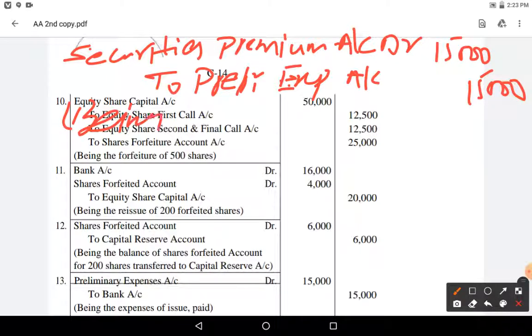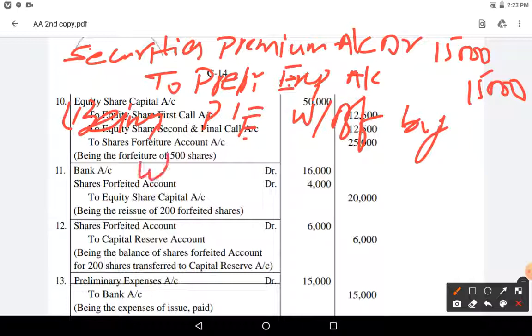Being preliminary expenses written off by utilizing securities premium. This is what we need to do.